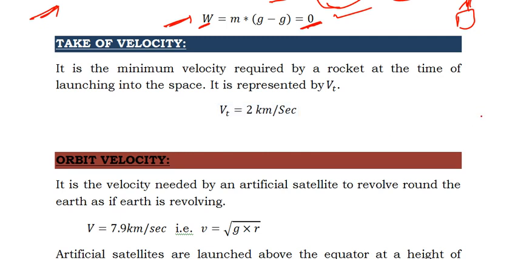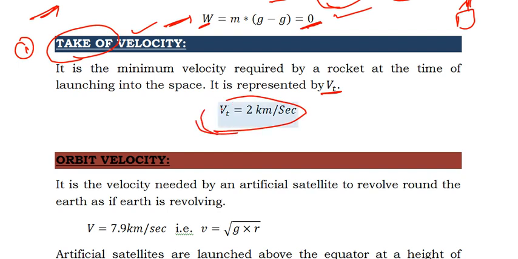And before getting into artificial satellites, you need to know three velocities. One is the takeoff velocity. What is the meaning of takeoff velocity? The name itself says it is the velocity required for a rocket to take off into space. This is represented by Vt. At minimum, the rocket should go with a speed of 2 kilometers per second, so that only then it can go into the sky.